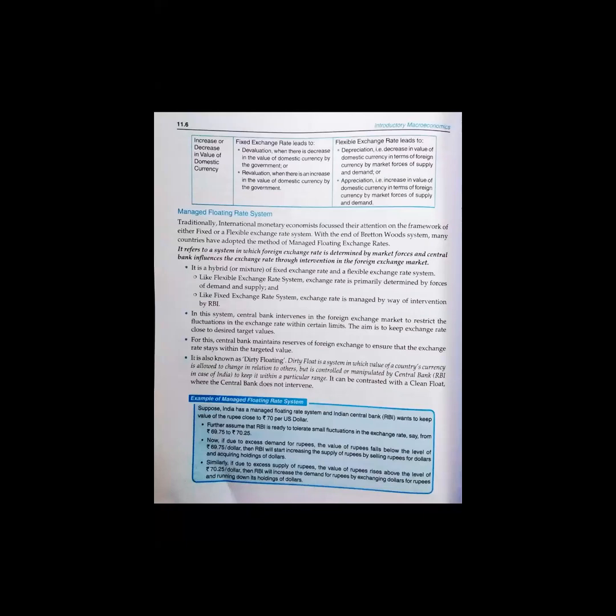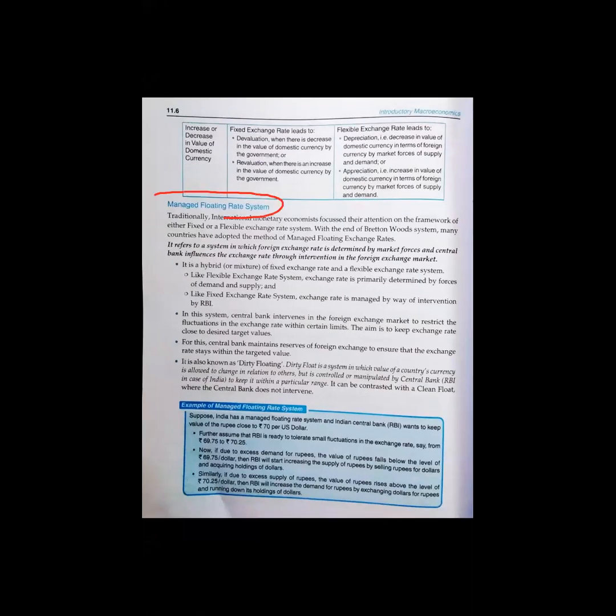The next one is the managed floating rate system. What does managed floating rate system mean? The fixed one is totally under the control of the government, and the flexible one is totally under the control of the market. So the managed floating rate system is a combination of both government and market. In the foreign exchange market, instead of the government, the RBI, our central bank, will interfere and control the market.